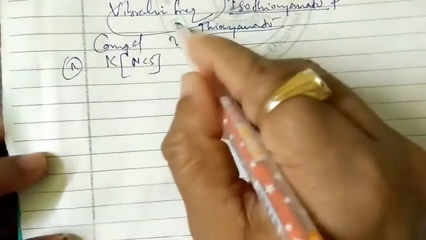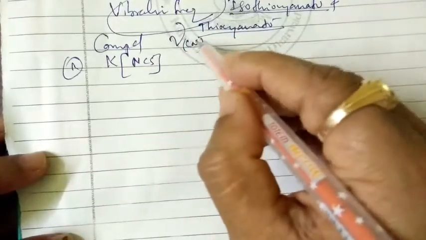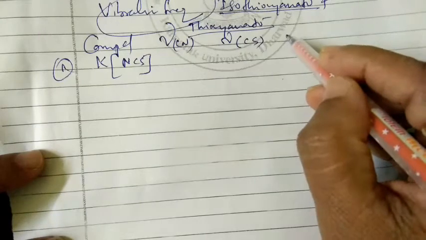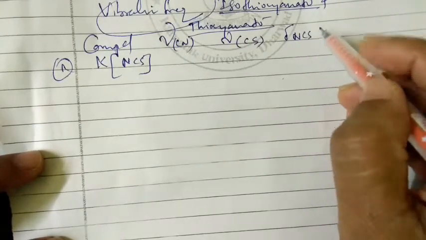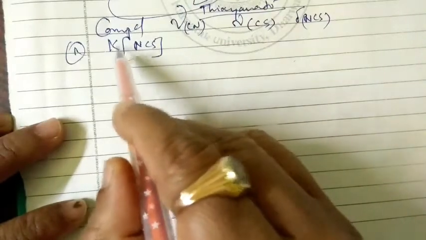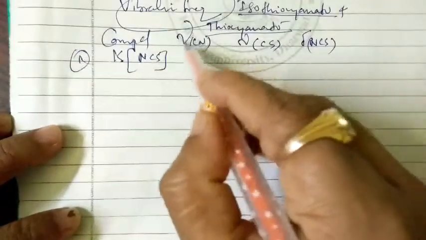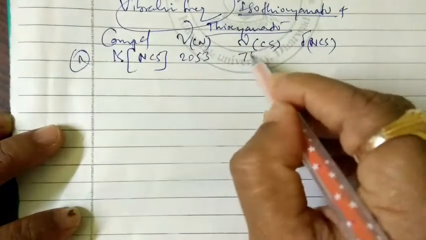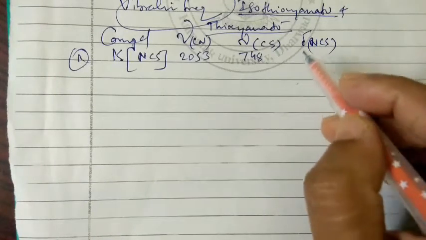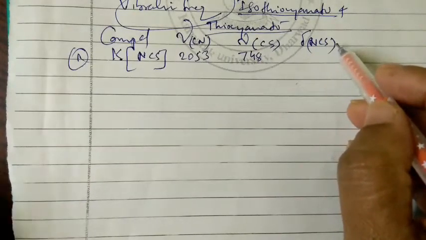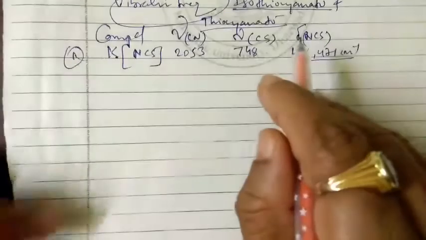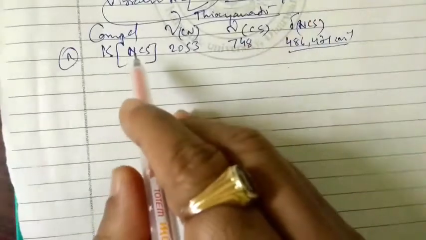For vibrations we look at the carbon nitrogen stretching, the carbon sulfur stretching, and the NCS bending vibrations. In potassium isothiocyanate the CN vibration comes at 2053 per centimeter, the CS at 748 per centimeter, and the NCS rocking vibrations show two peaks at 286 and 471 per centimeter.